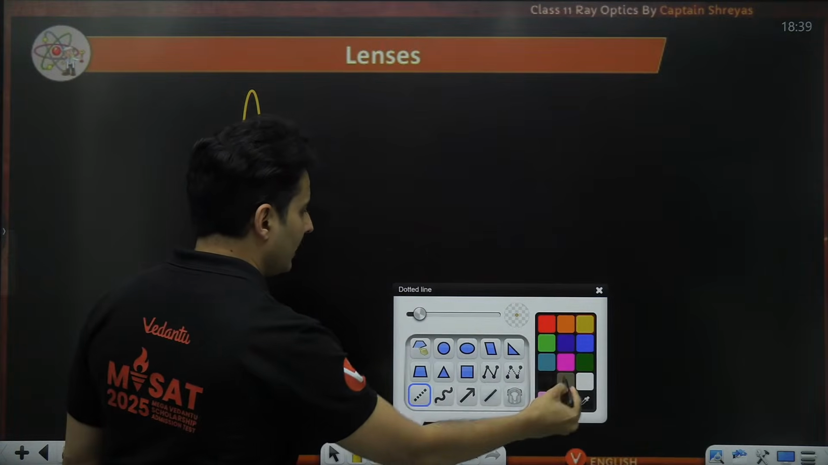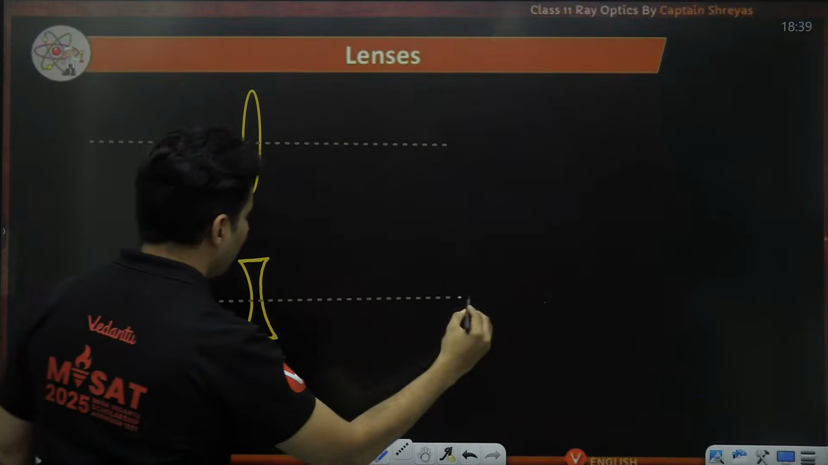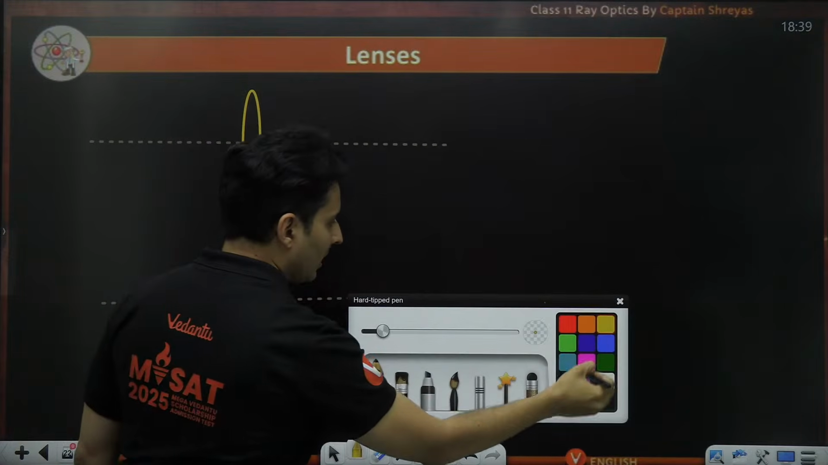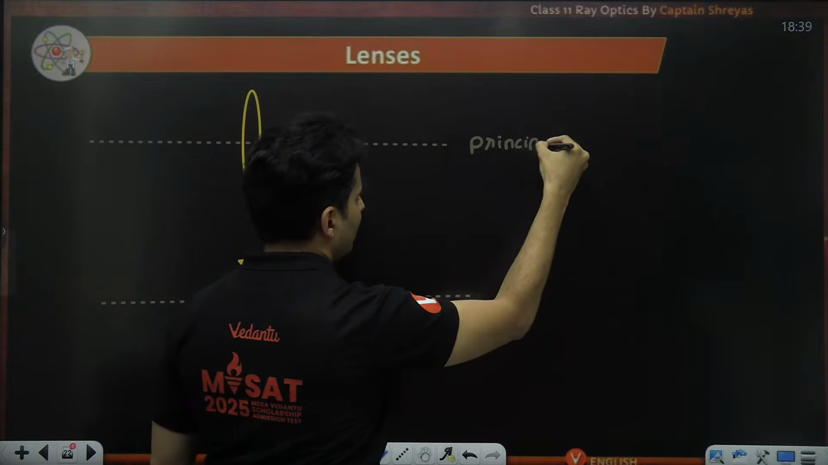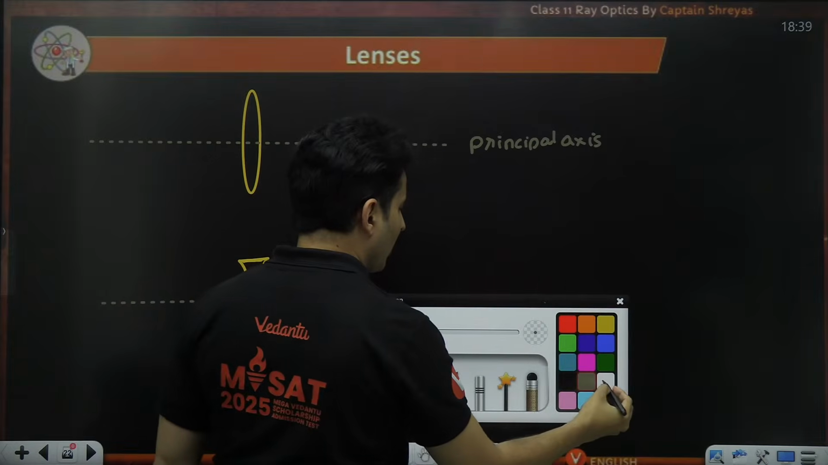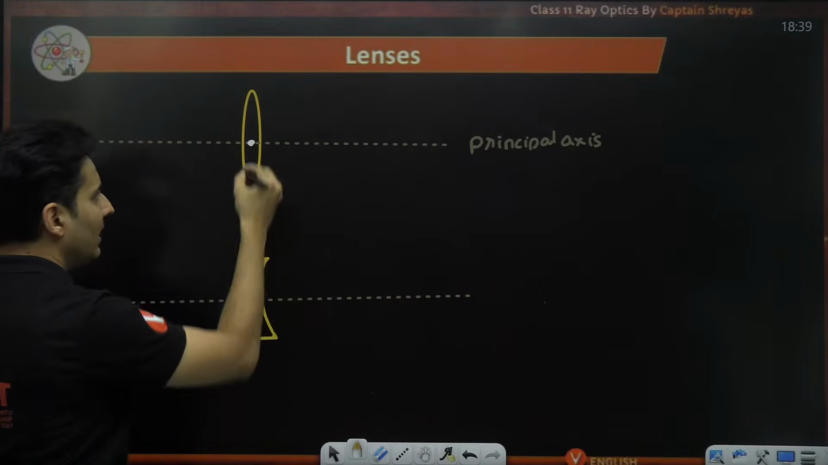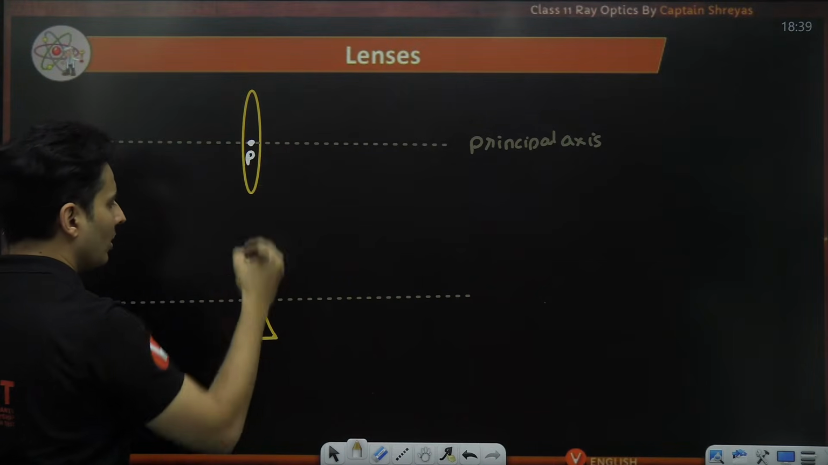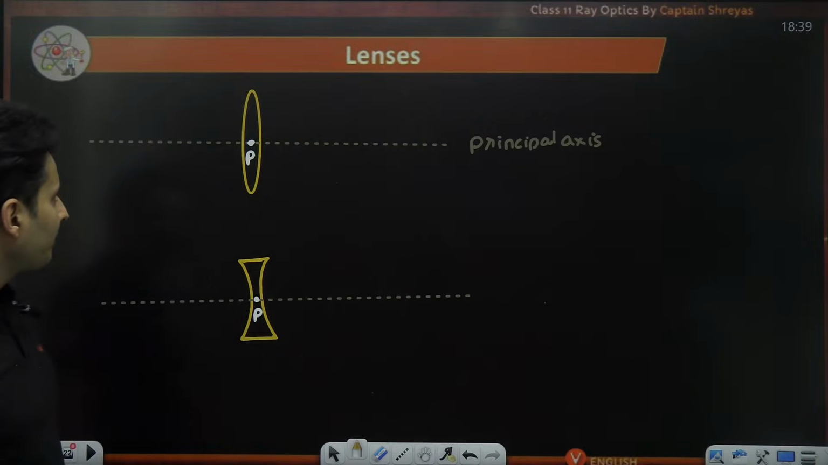If you cut the lens into two equal parts, that line is called the principal axis. The point on that principal axis which is exactly in the middle of the lens is your pole, or optical center.